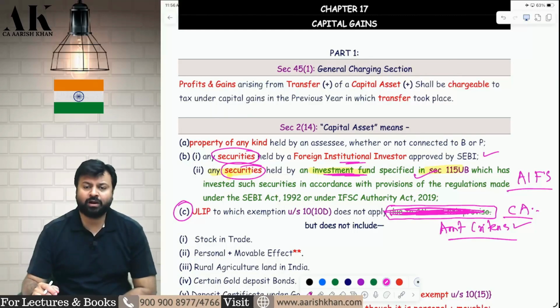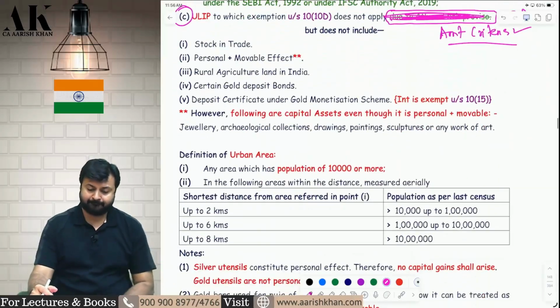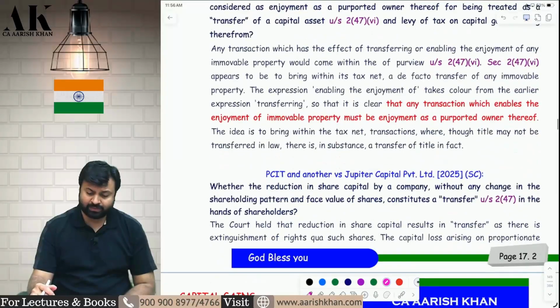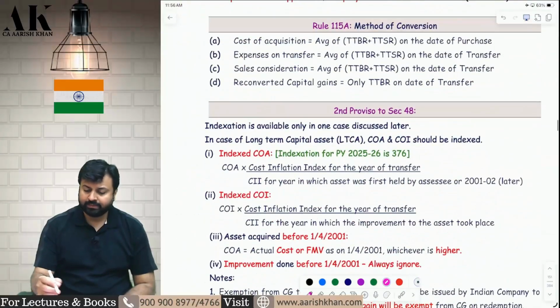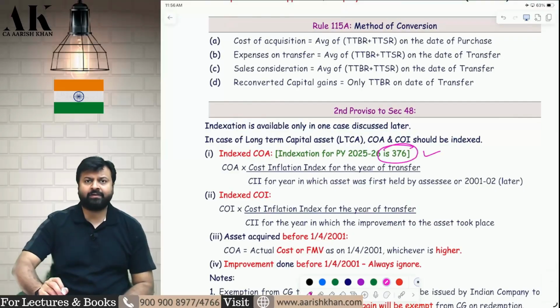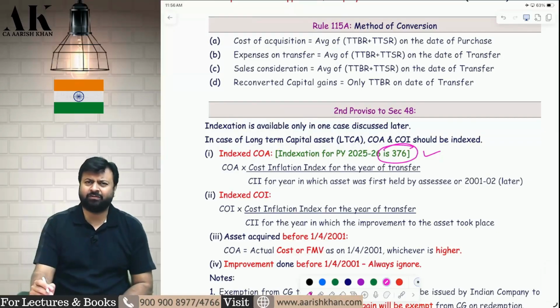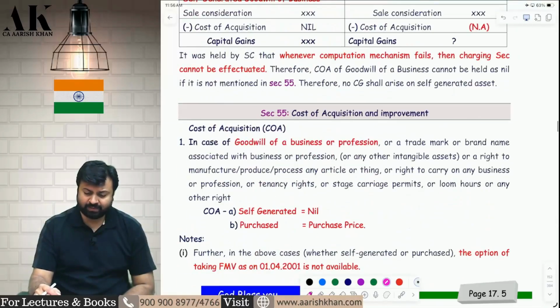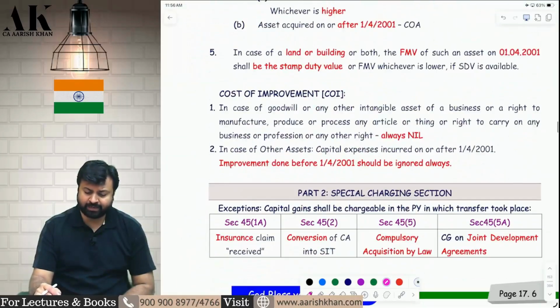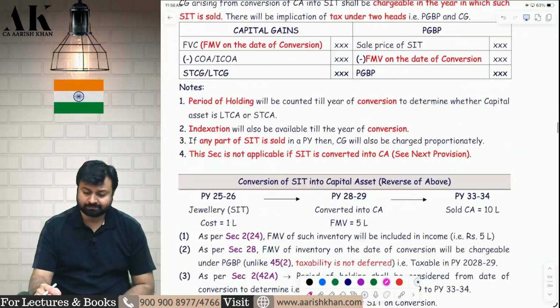So this is a small amendment with respect to ULIP. Let's go ahead with the next one. Let's see what is the next amendment. Indexation for the current year is 376. Be careful. Indexation is only useful in some very handful cases, not much. Very few cases are there in which indexation will be useful, but the current year indexation is 376.